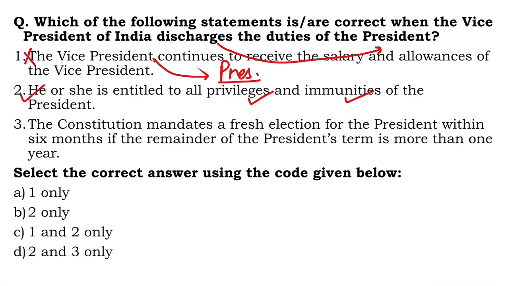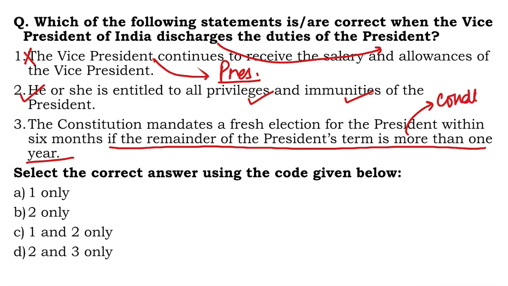Third one, the Constitution mandates a fresh election for the President within 6 months if the remainder of the President's term is more than 1 year. The first part is actually fair, but the second one, if the remainder of the President's term is more than 1 year, this is some kind of condition. There is no such condition. Right? This condition is not required to be fulfilled. So 3 is actually wrong.